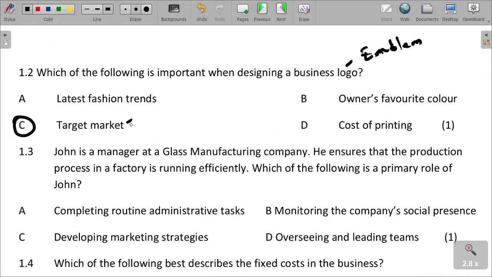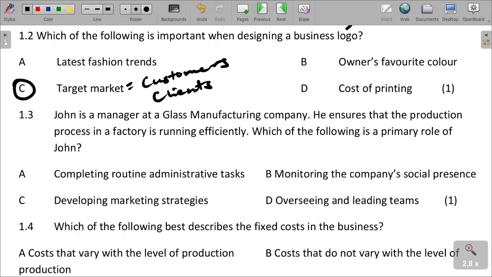But the target market, these are the customers, also the clients, and the way they can view the business. It sets the reputation of the business on top of the rest. A business logo is used in the corporate world in order to communicate the business. It must communicate to the clients, which is the target market, who are supposed to be put into consideration when designing a business logo.